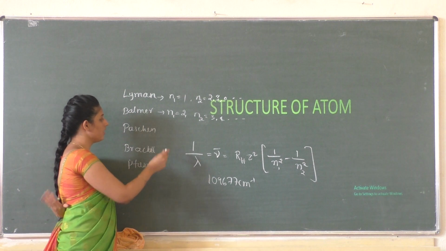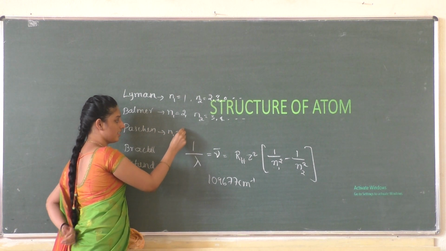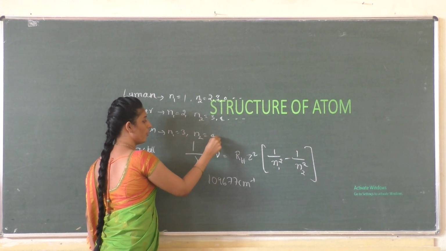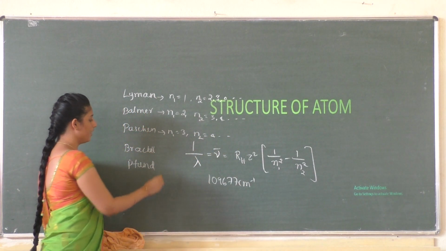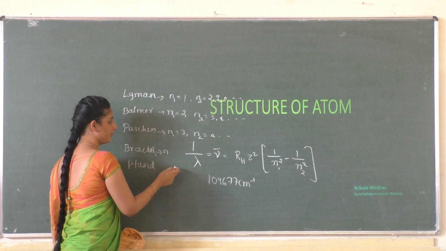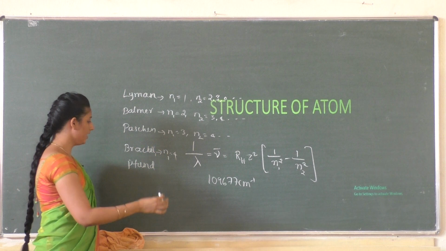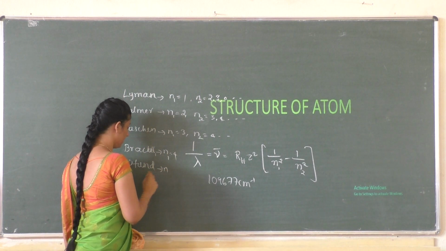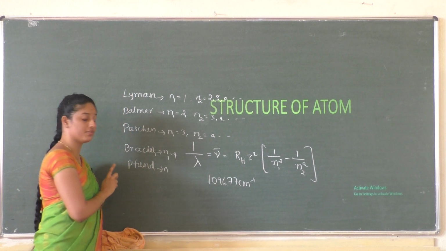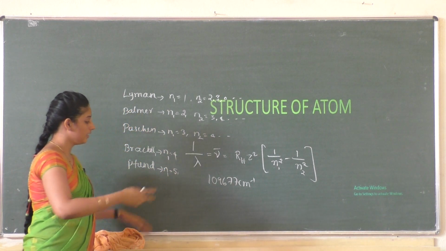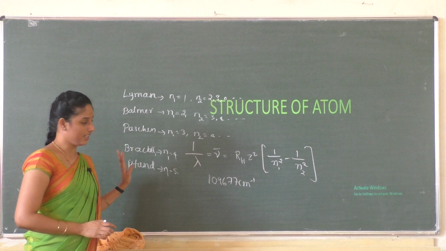And for the Paschen series, the value of n1 is 3 and the value of n2 is 4, 5 and 6, etc. For Brackett, n1 is 4 and n2 is 5, 6, 7. And for the last series of lines, the Pfund series, the value of n1 is 5 and n2 is 6, 7 and 8, right?